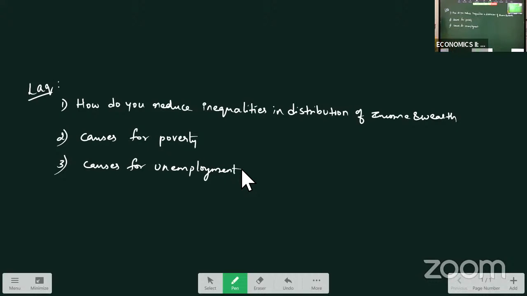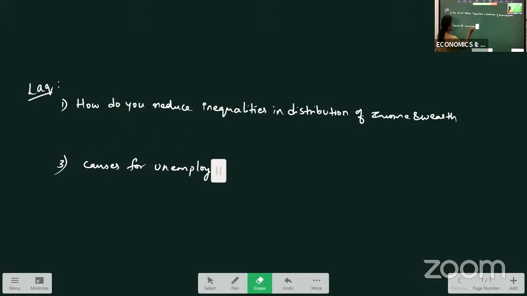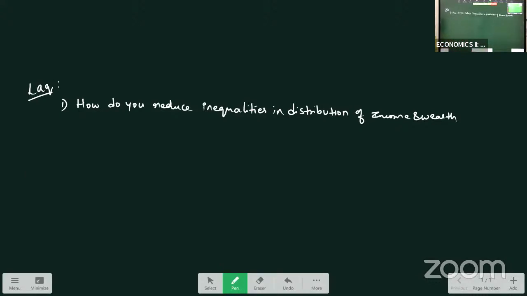Okay. So for LAQs, SAQs and all, we will go topic wise. I will tell you what weightage there will be, and depending on that, you can prepare. So first, we are going to discuss the LAQ first. Okay. How do you reduce inequalities in distribution of income and wealth?